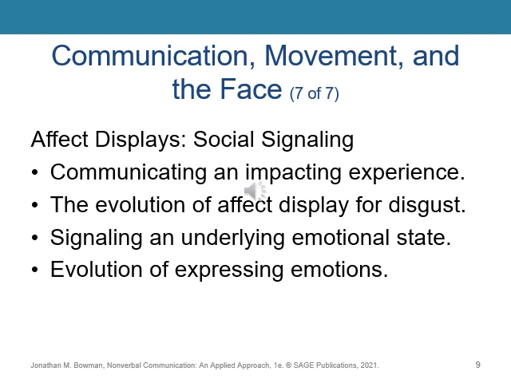That display looks like an active attempt to spit out bad food. Additionally, the wrinkled nose and closed eyes look like attempts to close the system to any additional bodily contamination. Thus, the practical nature of the facial expressions may have signaled to other individuals that the food was distasteful and should not be approached. Humans could show the affect display for disgust after many years of evolutionary and social history.